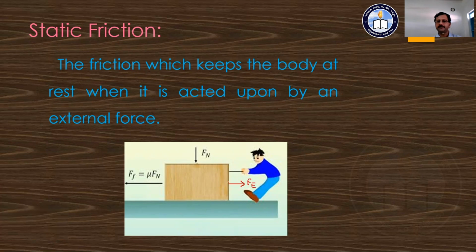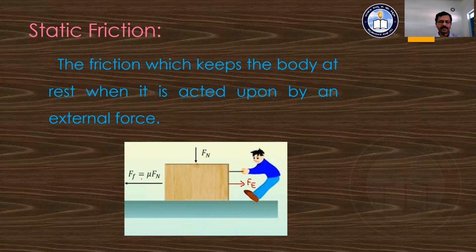At the same time, some force acts in the opposite direction that opposes the relative motion, and hence the body is in the state of rest only. This force which acts here is known as static friction.